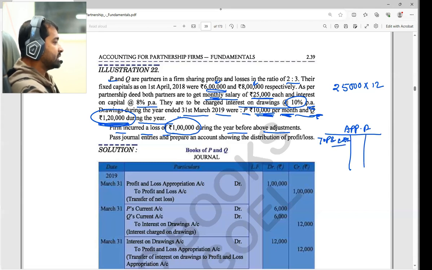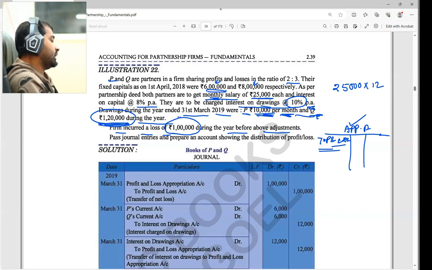So what should that entry be? Profit and loss appropriation account, debit to profit and loss account. Correct or not? You told us we should not do profit and loss appropriation when there's a loss, no? Yes, very good question. But this time we are going to get the drawings, because the drawings part has been given there. The company is getting income. When the company is going to get any benefits, as I told, the company is not paying any of the debit side appropriation things.